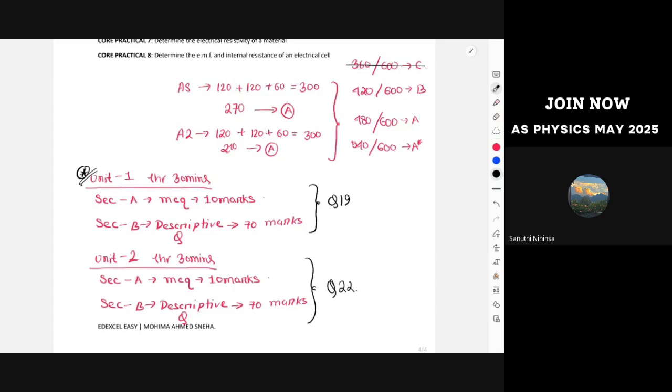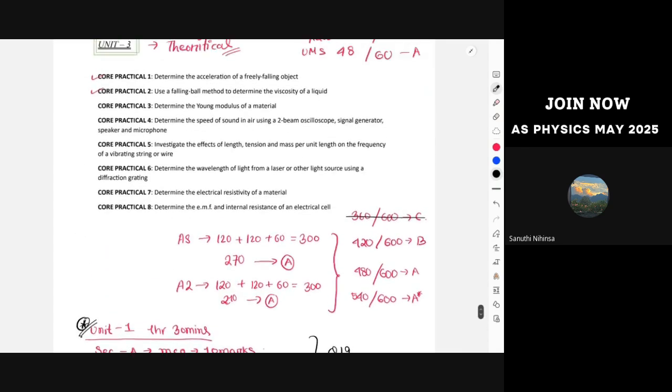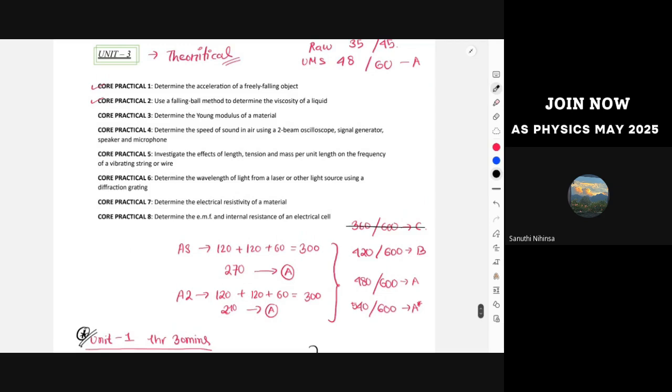Another reason why people do badly in Unit 1 is that in Unit 1 we also have hidden Unit 3 concepts. I know Unit 3 is a different topic, but again, the contents from Unit 3 were not entirely different. Over here, the first four core practicals are from Unit 1, and the last four core practicals are from, wait a minute, it's not the first four, let me just see which ones are from Unit 1. This is from Unit 1.